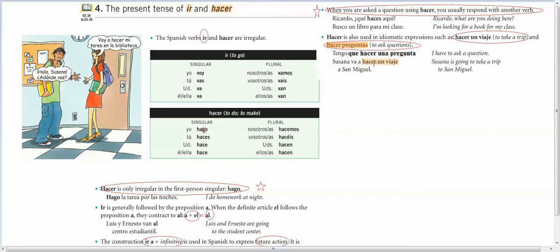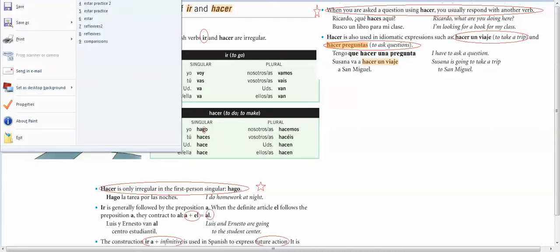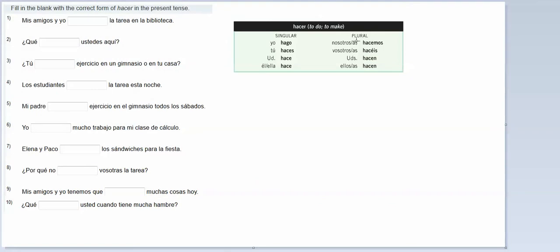Okay, tengo que hacer una pregunta, I have to ask a question. Susana va a hacer un viaje a San Miguel. Okay, so let's do a little bit of practice. Let's start with hacer.